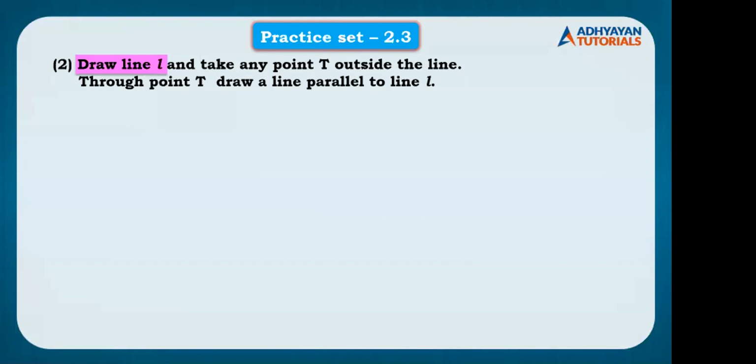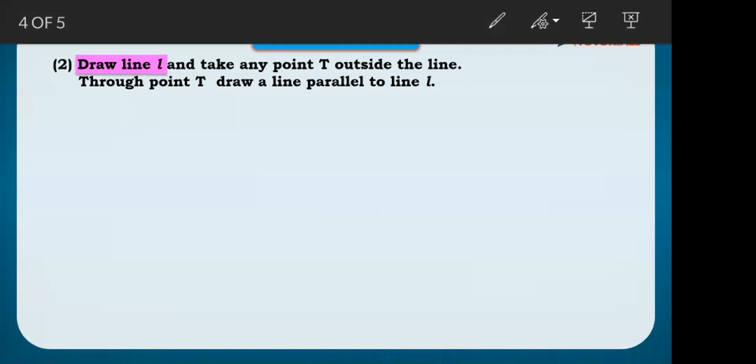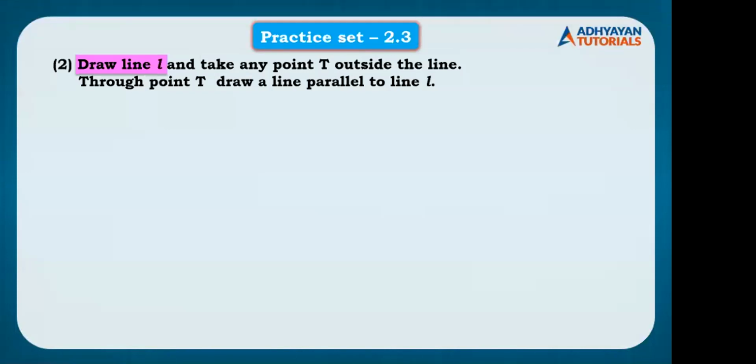Hope everybody has understood how to draw this sum, right? Now, for those who have not understood, can pay attention. I'll give you the explanation here. Draw line L and take any point T outside the line. Through point T, draw a line parallel to line L.